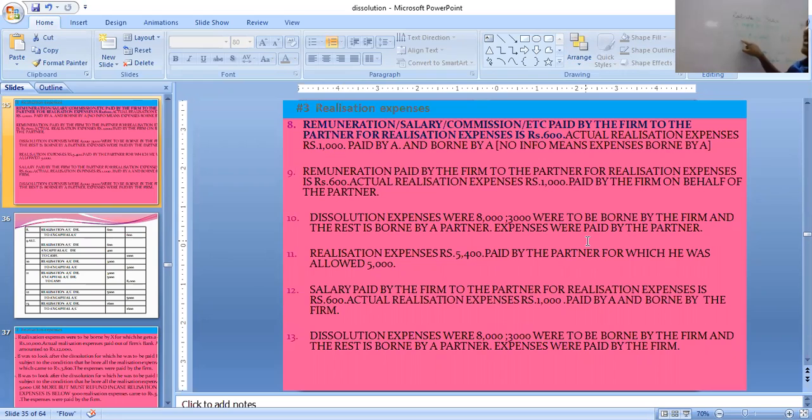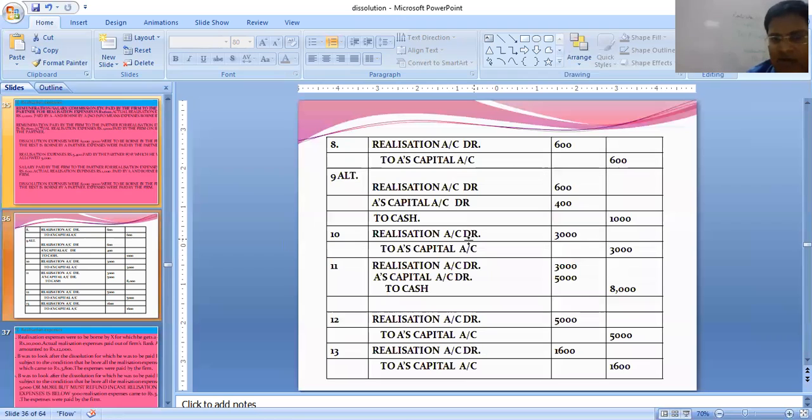Actual payment is done by A, so to A's capital 8000. We cannot write A's capital debit and A's capital credit, so we have to cancel it out. So the actual entry will be as shown over here: realization account debit to A's capital 3000. Why? Because A's capital debit 5000 is removed from the 8000, so it becomes realization 3000 to A's capital 3000. That is shown over here.